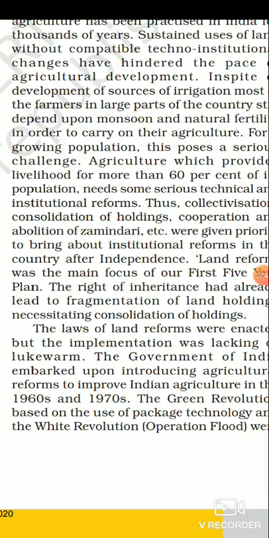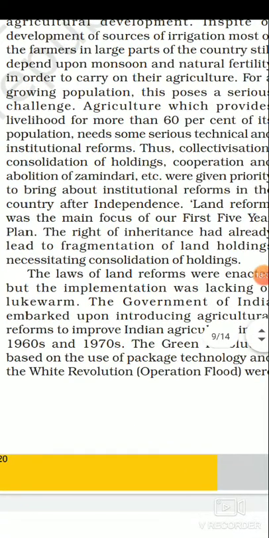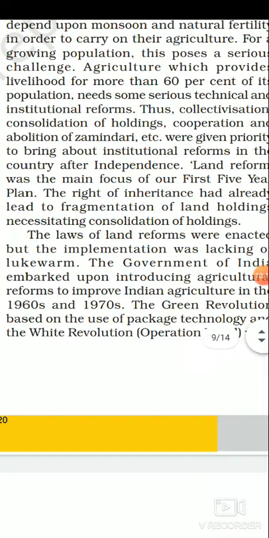The right of inheritance had already led to fragmentation of land holding, necessitating consolidation of holding. At first part, we discussed inheritance law. Because of inheritance law in our country, after the death of the father, the land is distributed among his sons, so land holding is decreasing. The laws of land reform were enacted, but implementation was lacking.